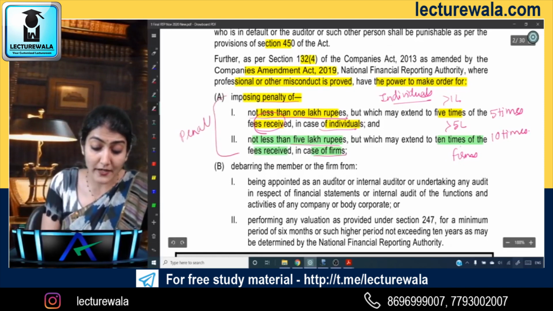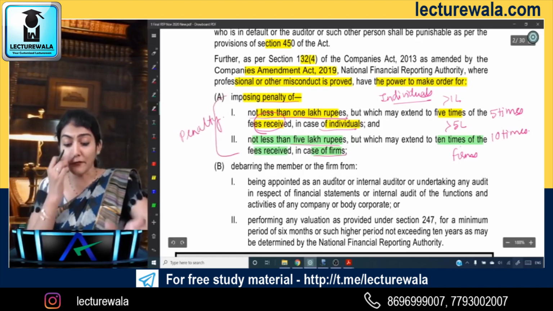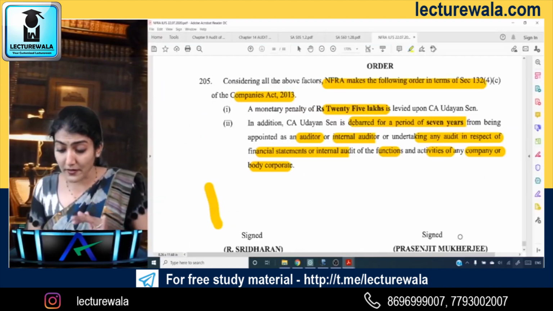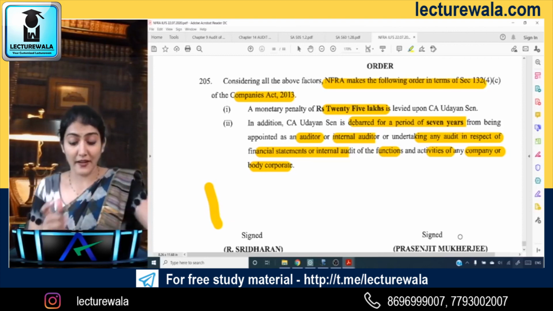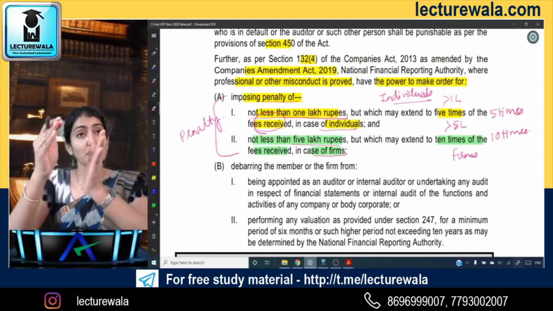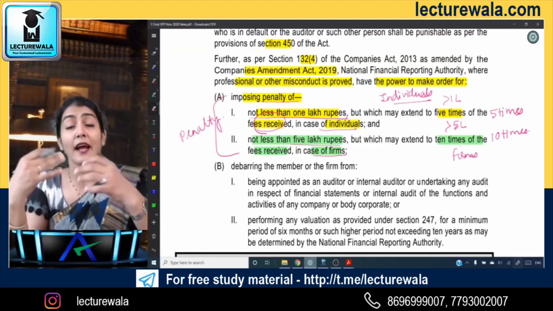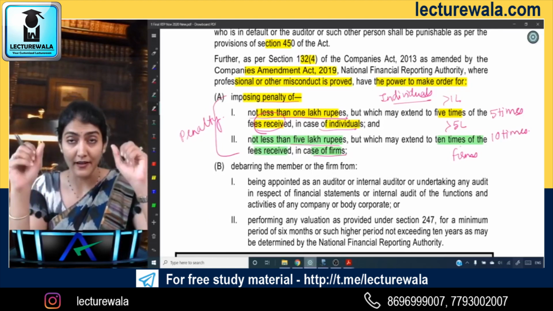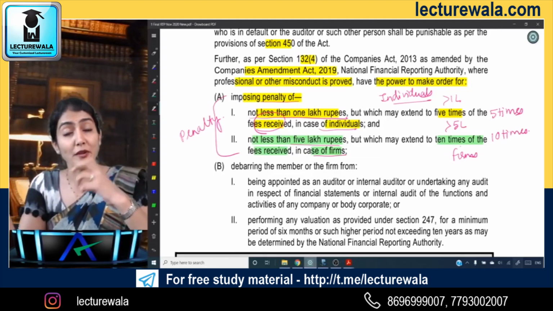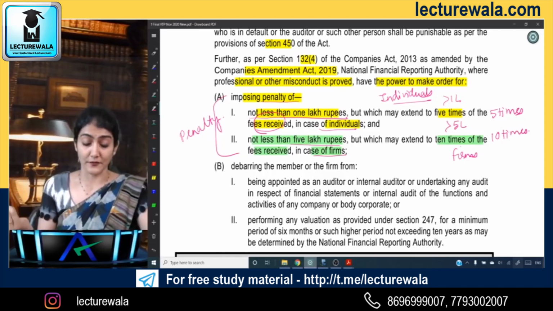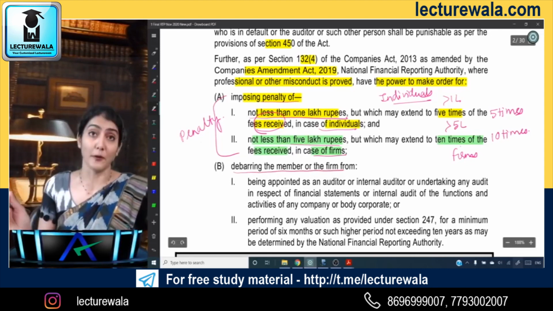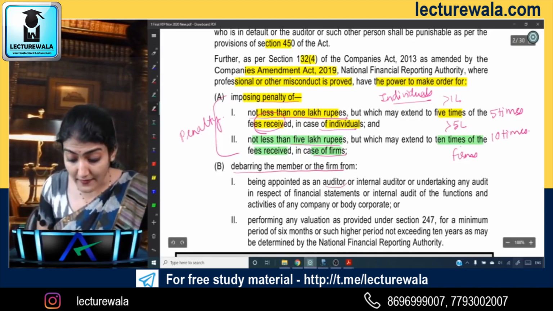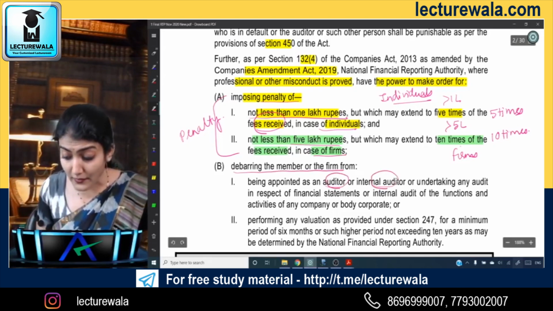And second one, debarring the member. So in case of this NFRA order, what was the penalty over here? 25 lakh rupees. But here it says individual not less than 1 lakh, firm not less than 5 lakh, and up to 5 times and up to 10 times of the fees received. Okay, and second, debarring the member or the firm from being appointed as an auditor, internal auditor, or